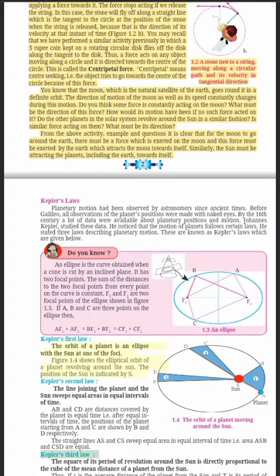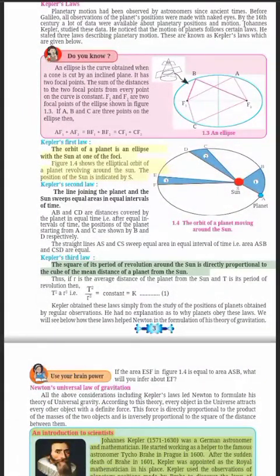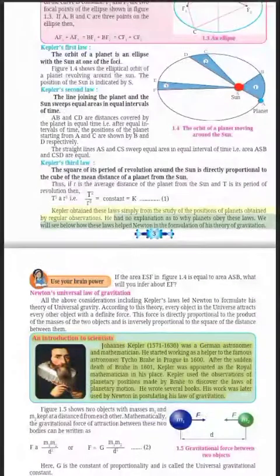Kepler's third law. The square of its period of revolution around the Sun is directly proportional to the cube of the mean distance of a planet from the Sun. Thus, if r is the average distance of the planet from the Sun and T is its period of revolution, then T squared is proportional to r cubed. Kepler obtained these laws simply from the study of the positions of planets obtained by regular observations. He had no explanation as to why planets obey these laws. We will see below how these laws helped Newton in the formulation of his theory of gravitation.